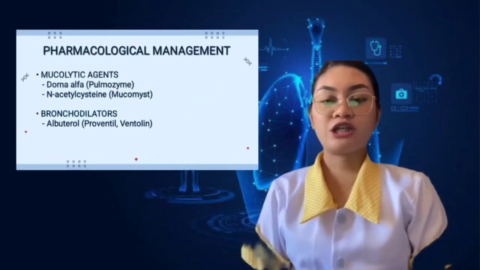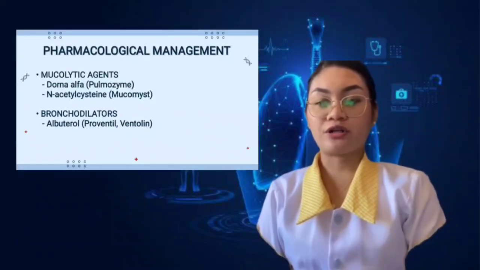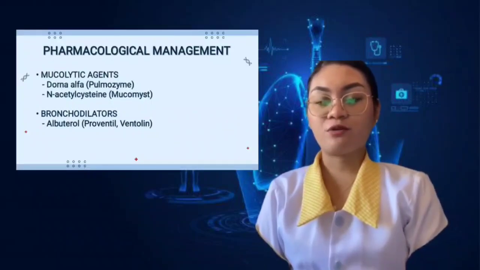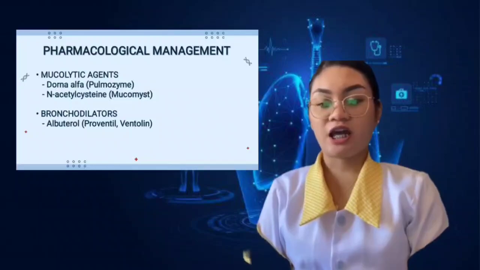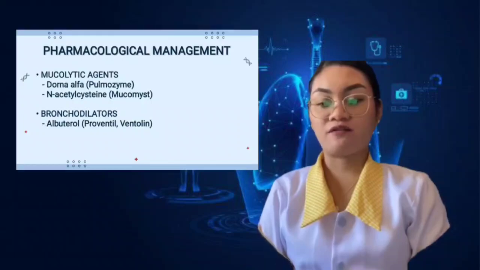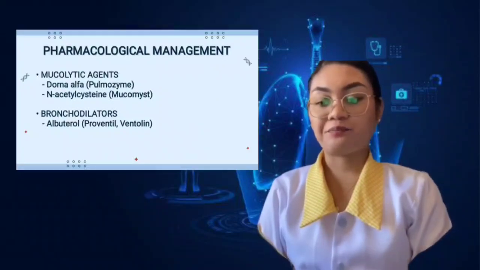For the pharmacological management, we have the mucolytic agents and bronchodilators. In mucolytic agents, we have Dornase alfa, Pulmozyme. This deoxyribonuclease enzyme selectively breaks down DNA in airway secretions, reducing mucus viscosity. It has been shown to improve symptoms of atelectasis in children with infectious origins. And we have N-acetylcysteine, Mucomyst.